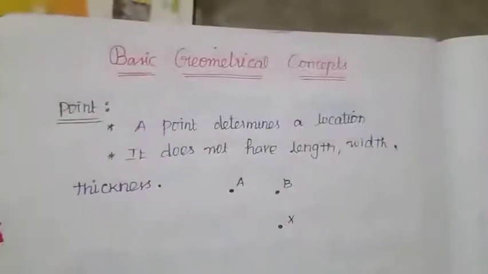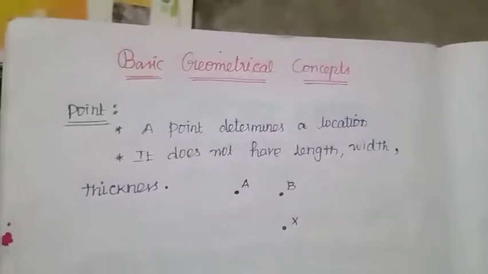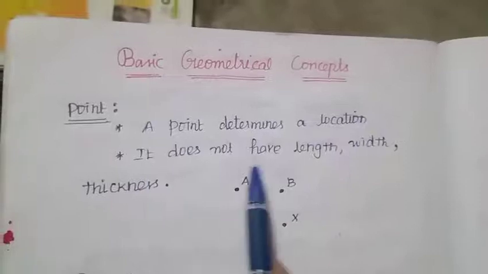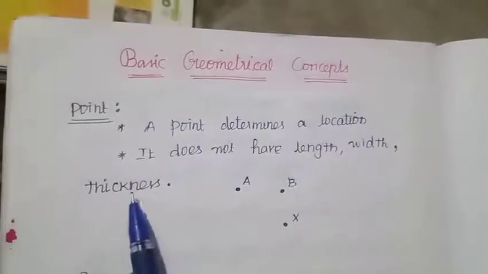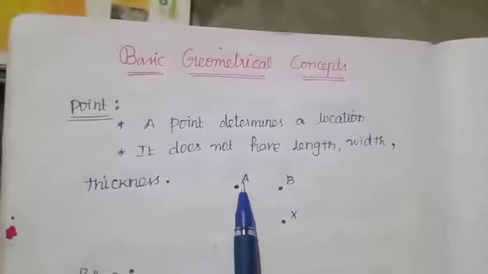In this video, we are going to discuss basic geometrical concepts. First, we learn about point. A point determines a location. It does not have length, width, thickness. Look at these points. It looks like a small dot.